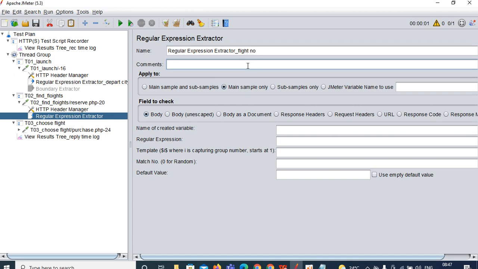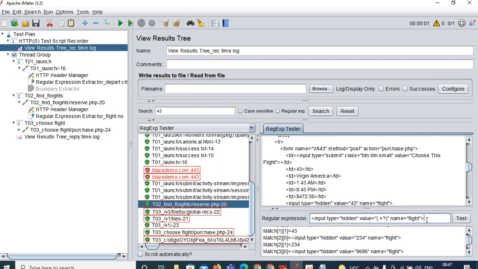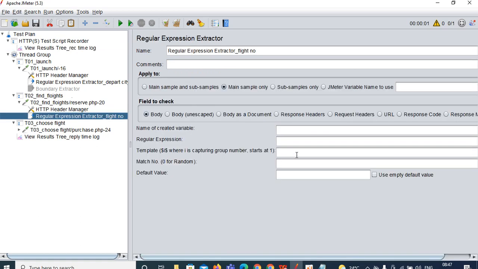Next, the regular expression you have already written. Copy this regular expression from here and paste it over here. This is the regular expression. For the name of the created variable, you can give C underscore flight number, since you are capturing the flight number.